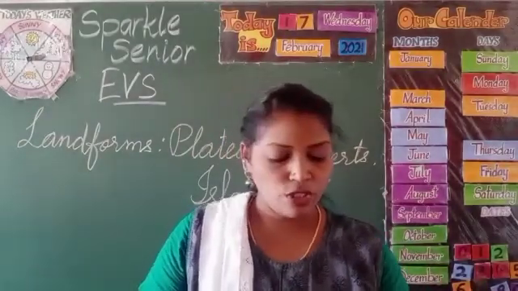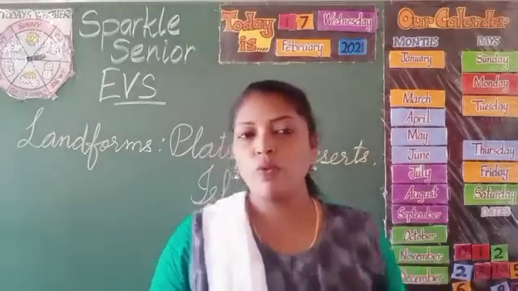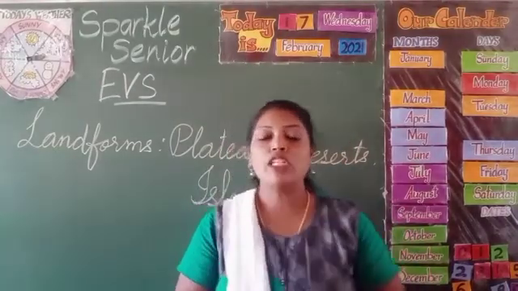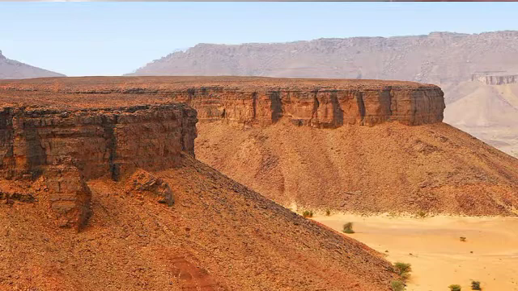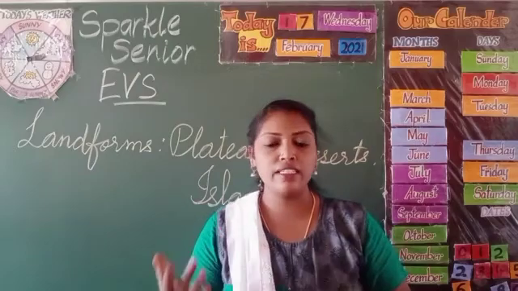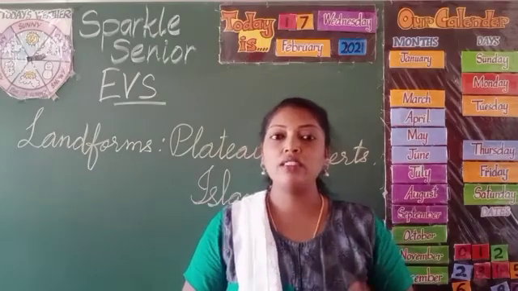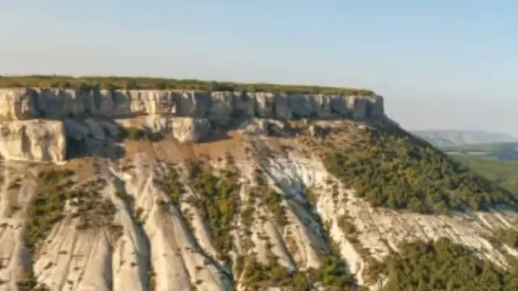So what is a plateau? What do you think? What is a plateau? Plateau is a large flat area of land that is higher than the surrounding land. It is surrounded by sloping area and steep rock called cliffs.